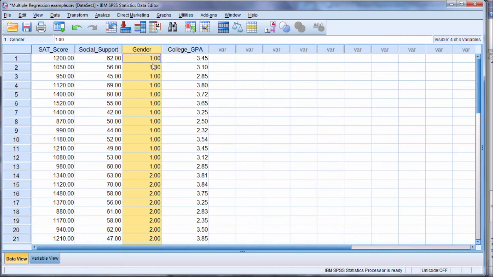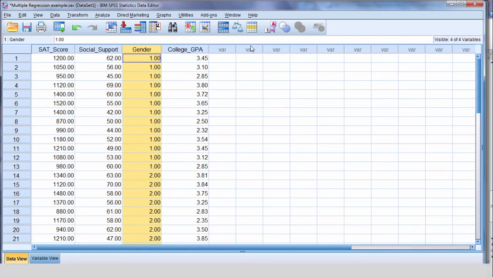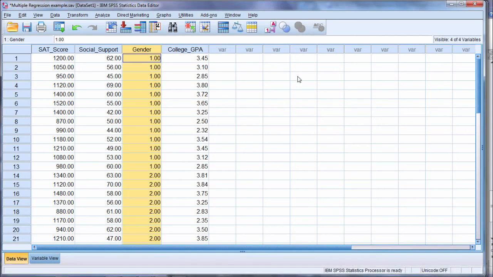And how that works basically is that if a variable has 4 categories, then you need to take the number of categories minus 1, and that's how many new predictors there will be for a given variable. So if we had ethnicity where there were 4 different categories of ethnicity, then I would have to create an ethnicity 1 variable, an ethnicity 2 variable, and an ethnicity 3 variable, or 4 minus 1 is 3. So 3 different variables that collectively measure ethnicity. And how to do that is beyond the scope of this video, but it's important to be aware of that.